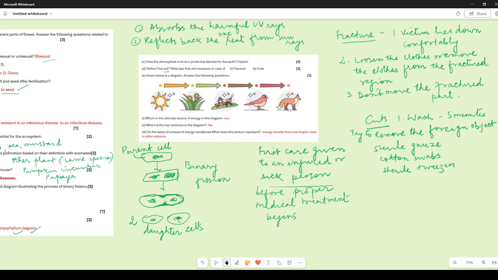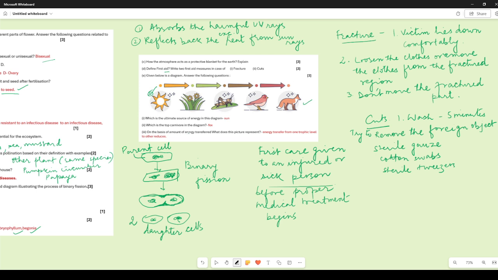Given below is a diagram. Answer the following questions. So you can see the sun, the grass, then the grasshopper, then the bird, and then the fox, and so on. Which is the ultimate source of energy in this diagram? The ultimate source is the sun. All the energy that the plants are able to trap comes from the sun. Which is the top carnivore in the diagram? It is the fox, right? Because it is at the head of the pyramid.